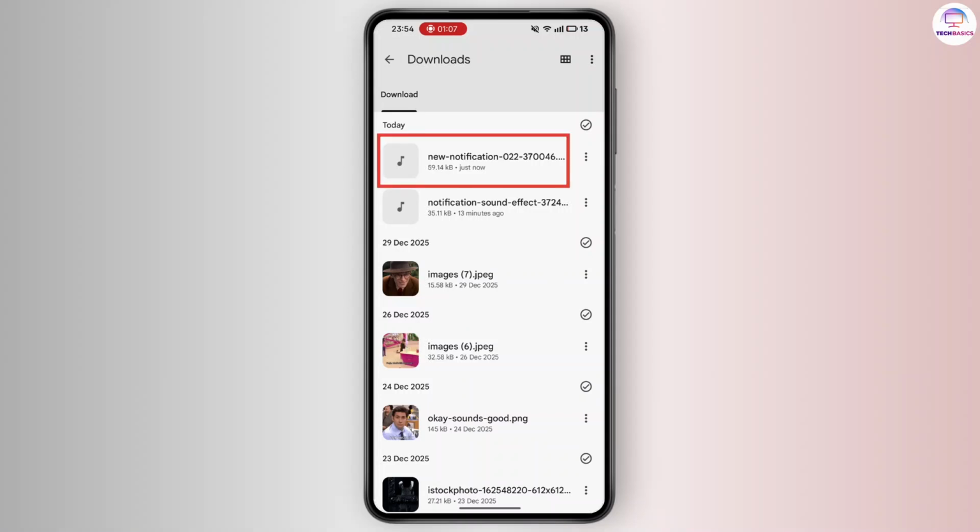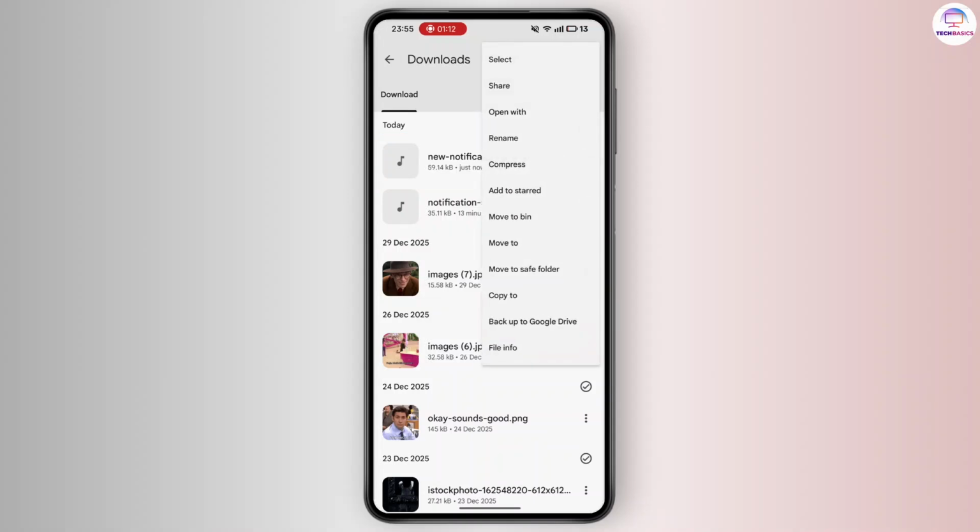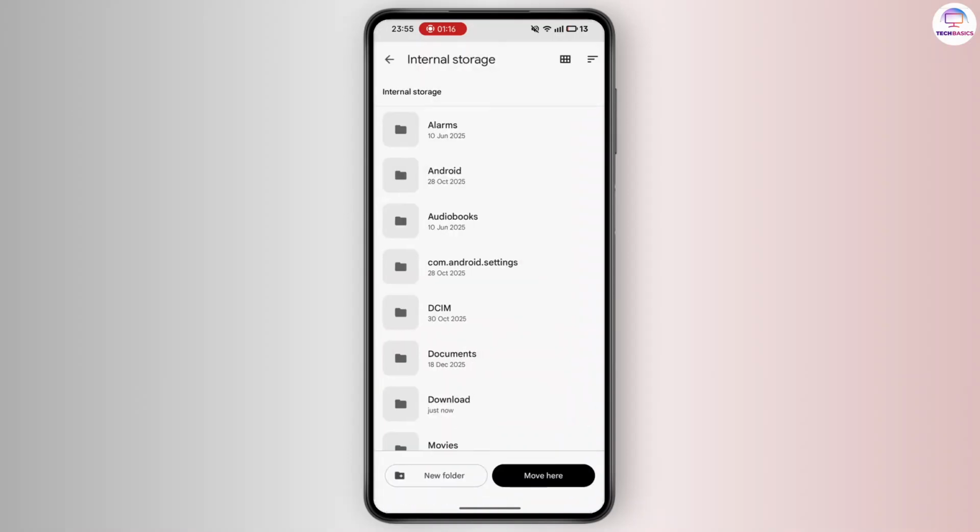Step 6. Move File. Find your downloaded sound file. Tap the three dots beside the file, then select Move to or Move from the pop-up menu.